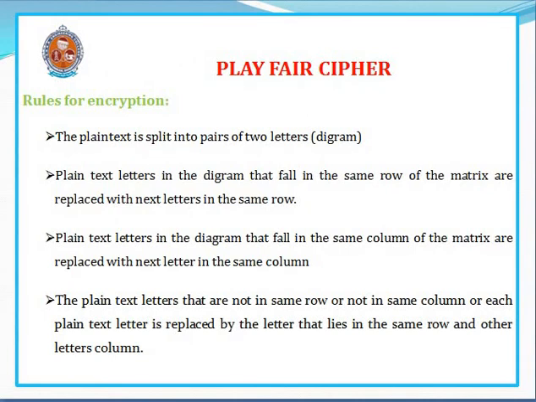Now the following are the rules used for encryption in Playfair ciphering. The plain text is split into 2 letters or digrams. The plain text letters in the digram that fall in the same row of the matrix are replaced with the next letters in the same row. The plain text letters in the digram that fall in the same column of the matrix are replaced with the next letters in the same column. If the plain text letters are not in the same row or the same column, each plain text letter is replaced with the letter that lies in the same row and the other letter's column. In this way, from these rules we can get the ciphertext.